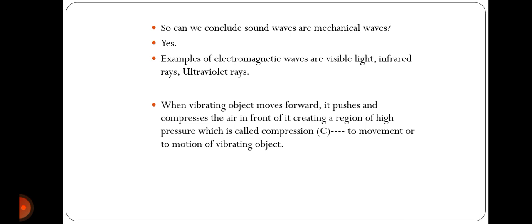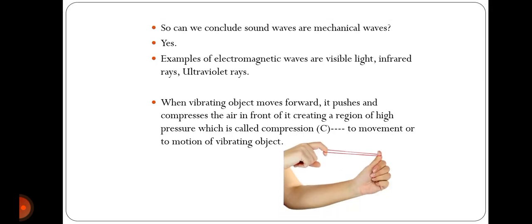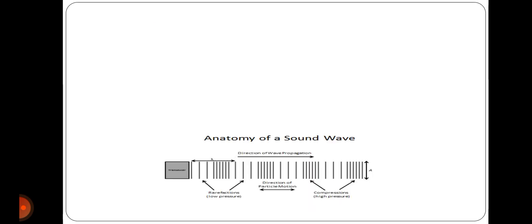When there is a vibration in the object and the object moves forward, it pushes and compresses the air in front of it, creating a high pressure region, which is called compression. Example is the stretched rubber band.